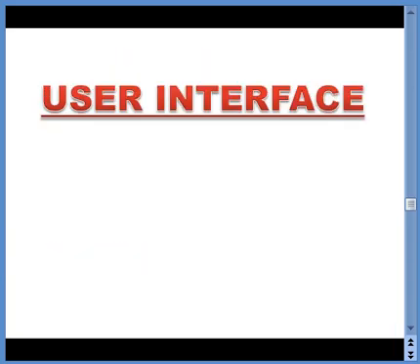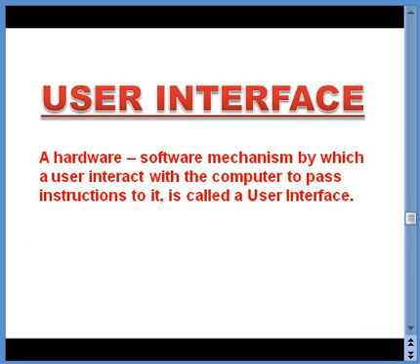After this topic, we move ahead with the topic user interface. The question that pops up in the mind is, what do we mean by a user interface? A hardware-software mechanism by which a user interacts with the computer to pass instructions to it is called user interface. Remember, computer is just a machine, so it cannot take its own decision. So we need to tell the computer what to do and how to do it.